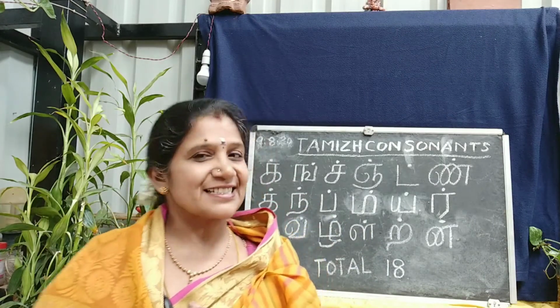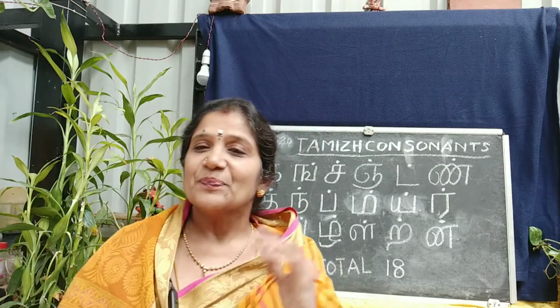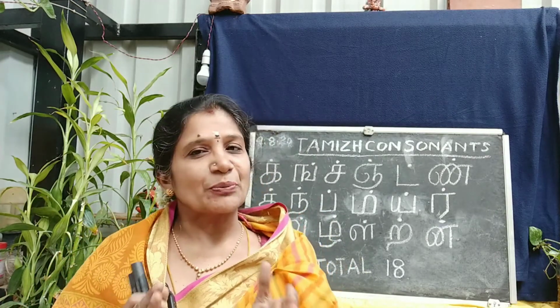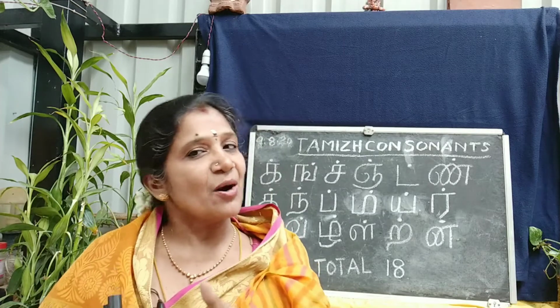So what are consonants I told you? They are மெய் எழுத்துக்கள். As I told you, உயிர் எழுத்துக்கள், what we learned from a to au, and the ஆயுத எழுத்து அக்கு. உயிர் எழுத்துக்கள் means, what is உயிர்? உயிர் means the soul, life.